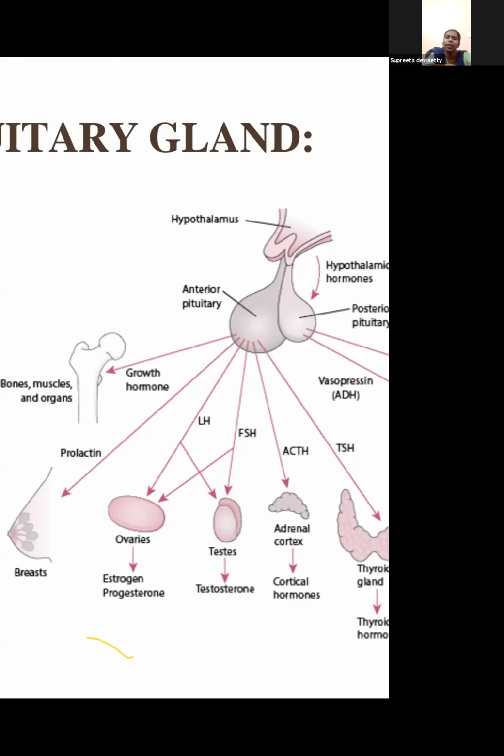Next, there is prolactin, which is secreted from the anterior pituitary. Its control is in the hypothalamus. Prolactin acts on the breast. Then FSH and LH, secreted by the anterior pituitary, act on the ovaries. FSH also acts on the testes. Then adrenocorticotropic hormone, ACTH, acts on the adrenal cortex, or the suprarenal gland.